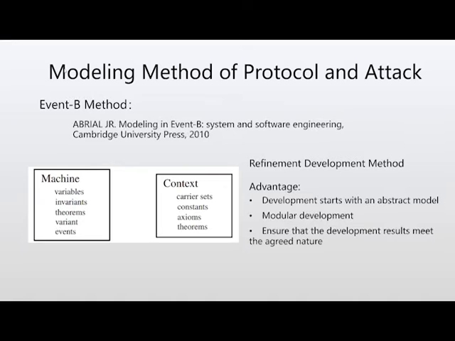The Event B development approach is based on the refinement theory. There are three benefits to adopting the Event B approach. First, the Event B method models from an abstract model, which is relatively easy to model. Second, each behavior of the protocol and attack is described by events in the model, which is modularized development. Third, refinement theory can ensure that the development results meet the agreed properties.